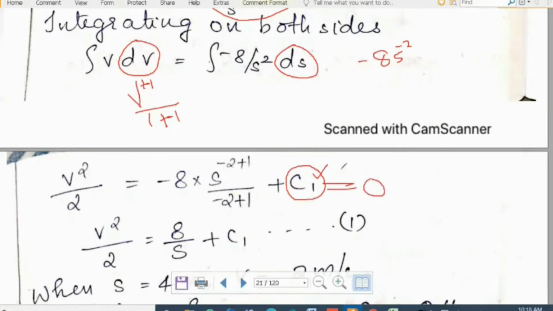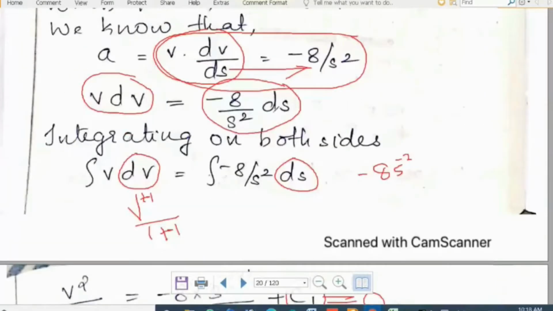We will get the value of c1 equal to 0, but in some cases the value of the constant of integration may not be 0. So don't forget to put this constant. In many of the problems it may be 0, but we have to prove that it is 0 using the conditions given.